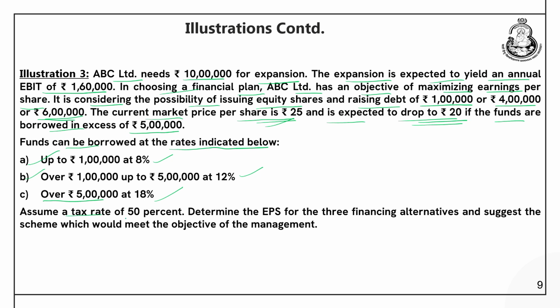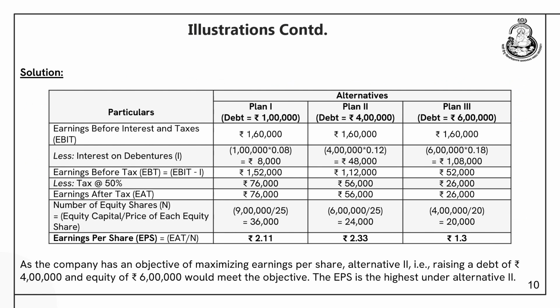Assuming a tax rate of 50%, determine the EPS for the 3 financing alternatives and suggest the scheme which would meet the objective of the management. Okay. So, here are 3 plans. Plan 1, where the company is using a debt of 1 lakh, plan 2, where the company is using a debt of 4 lakh, and plan 3, where the company is using a debt of 6 lakhs. So, we start with the EBIT. EBIT is 1,60,000 in all the 3 plans.